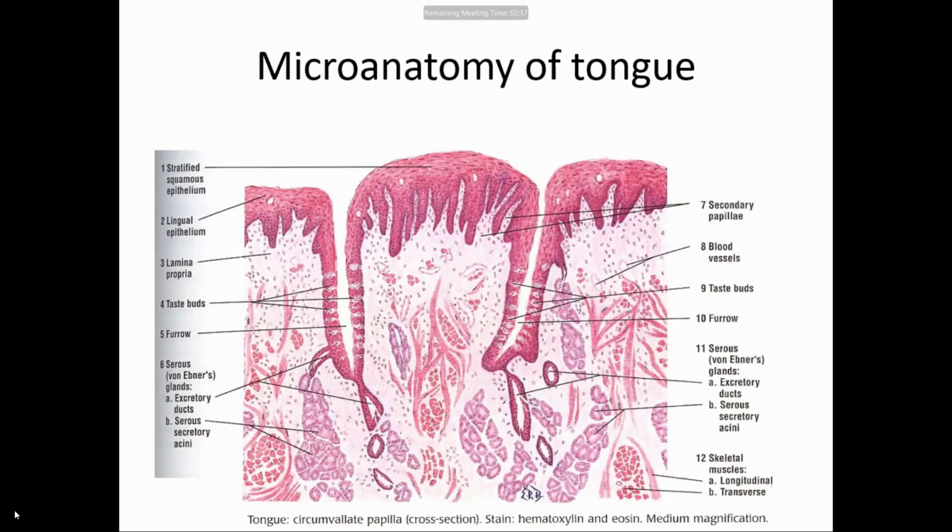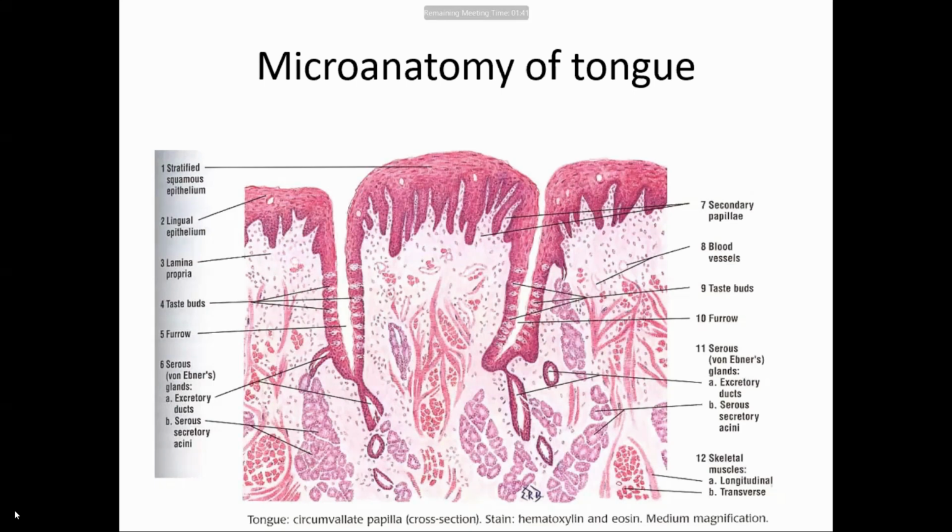The nerve of the first pharyngeal arch is the mandibular nerve. So the anterior 2/3 of the tongue is supplied by the branches of the mandibular nerve, that is the lingual nerve. General sensory of the anterior 2/3 of the tongue is by the lingual nerve, and special sensory by the chorda tympani nerve. Any questions? No, ma'am.